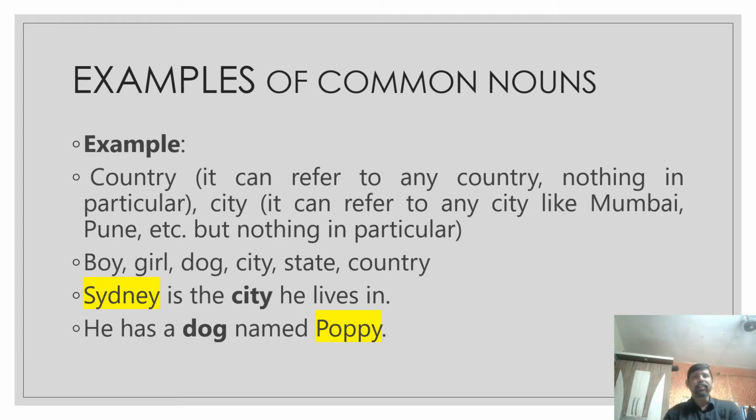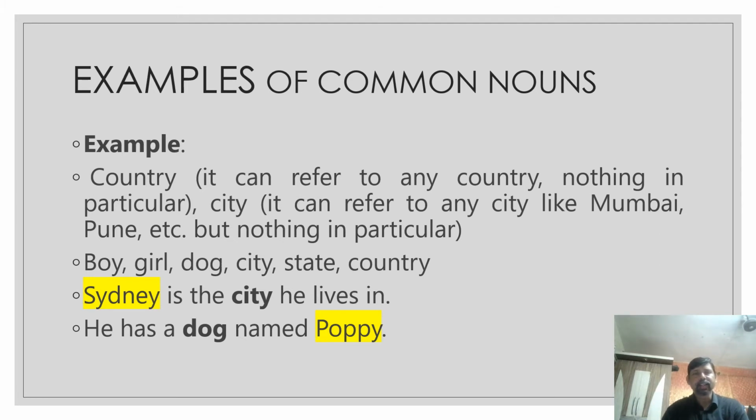For example, boy is a common noun, girl is a common noun, dog is a common noun; city, state, countries are all common nouns. Under boy, you can get proper nouns such as Sunil, Alex, James, Jeffrey. So boy is a class, so it's a common noun. Under girl, you can get proper nouns such as Seema, Rekha, Judy, Laurel, and so on. Under dog, you can get names such as Tommy, Tipu, and so on. Under city, you can get names. So these are all proper nouns, but this is a generic name.